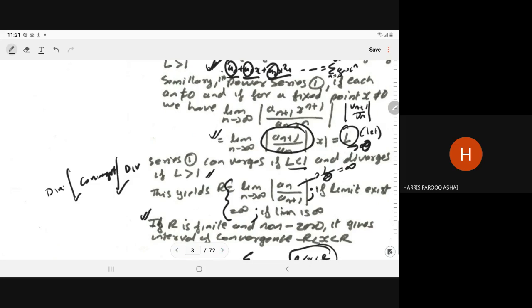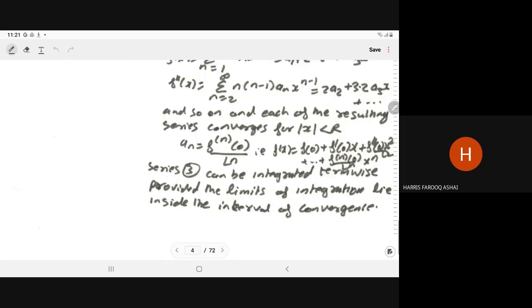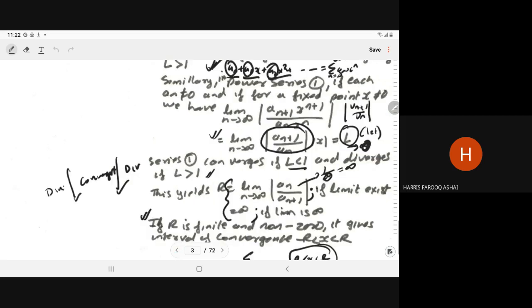Sir, that means this limit would be 0. Sir, but you have written if the limit is infinity. Okay. If the limit is infinity, then R is equal to infinity.